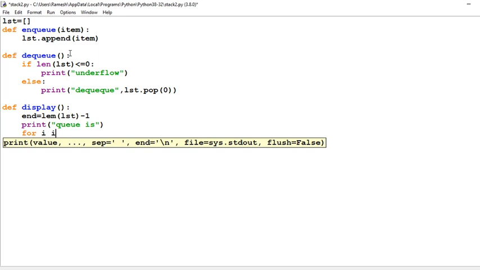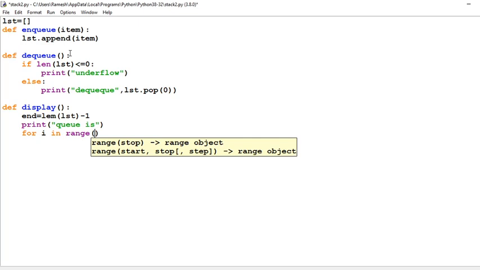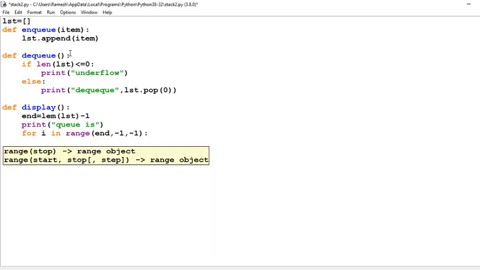For i in range, the range will be from len minus 1 to 0 comma minus 1, as we used in our stack program.